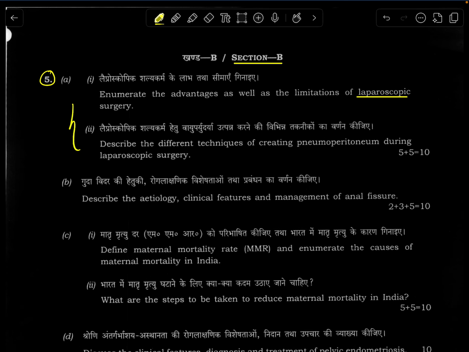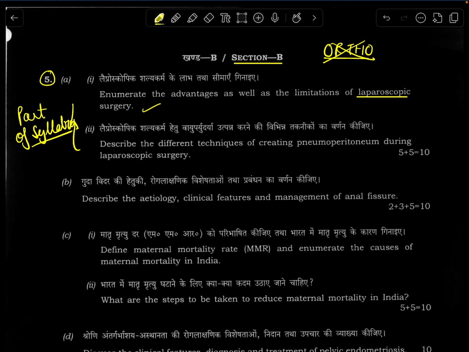This whole segment is a part of our surgery syllabus. But before the examination, what was I focusing on? I was focusing on orthopedics because last year my bone tumors question went wrong. So I thought this time they would definitely ask a question on ortho. There was no orthopedics. Instead, they focused on a more obscure topic, because this is very generic. Enumerate the advantages as well as limitations of open laparoscopic surgery.